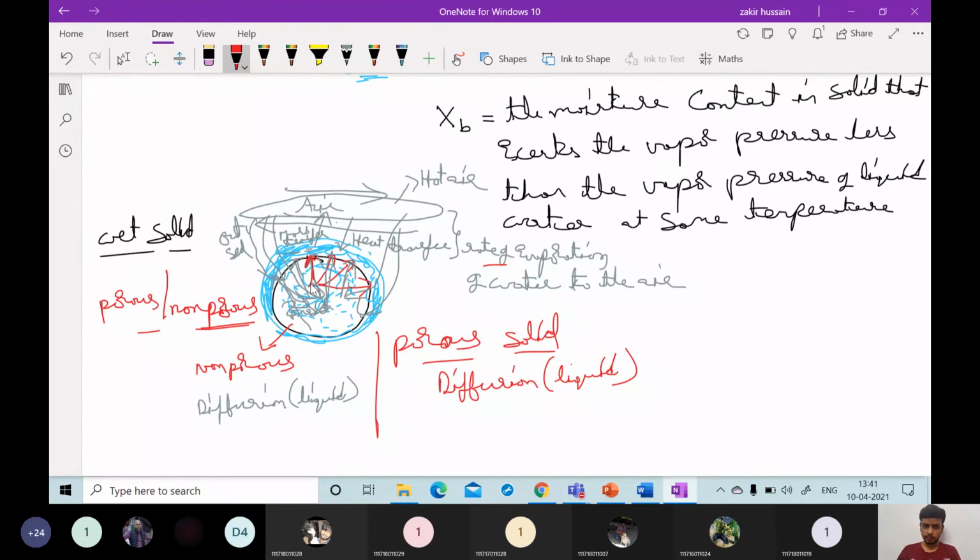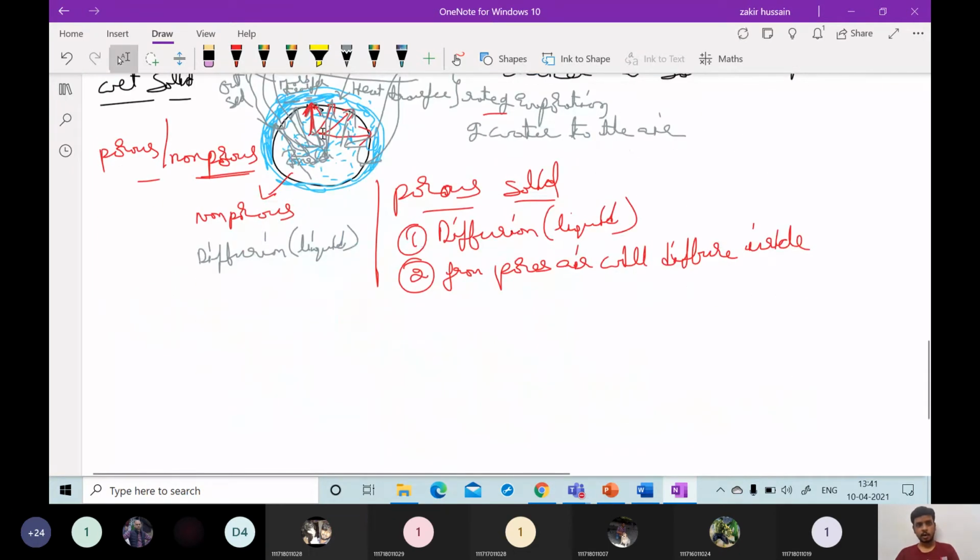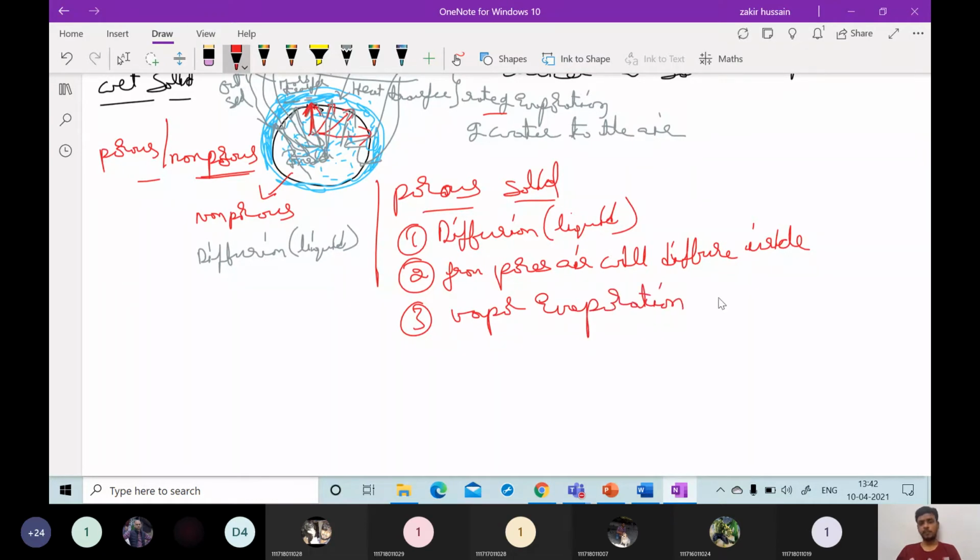So liquid has to diffuse from inside to outside. One mechanism is possible, and another mechanism is that air has to go inside through pores. Air will diffuse inside, and after going inside, this air will vaporize. Vapor evaporation will happen, and also vapor diffusion will happen.